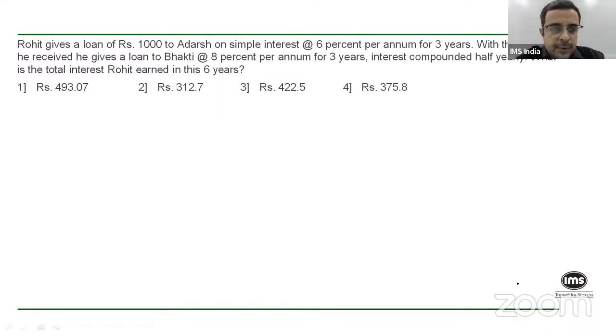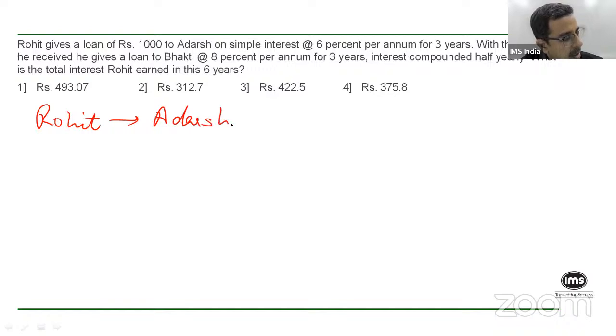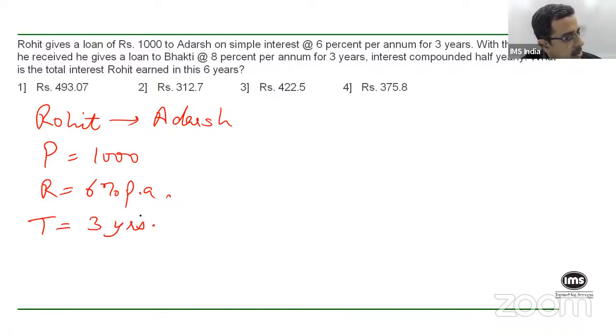So I'll again read out this question for you. Rohit gives a loan of 1,000 rupees to Adarsh on simple interest at 6% per annum for 3 years, right? So Rohit to Adarsh, he lends a principal of 1,000 at a rate of 6% per annum for a time period of 3 years.